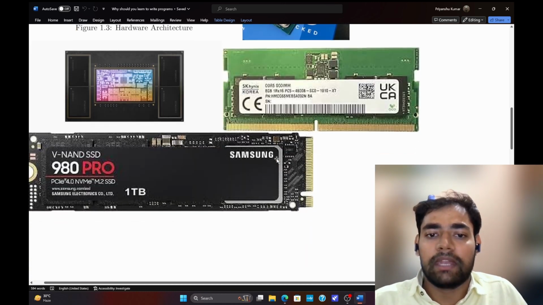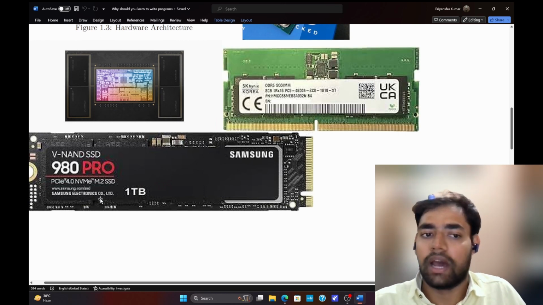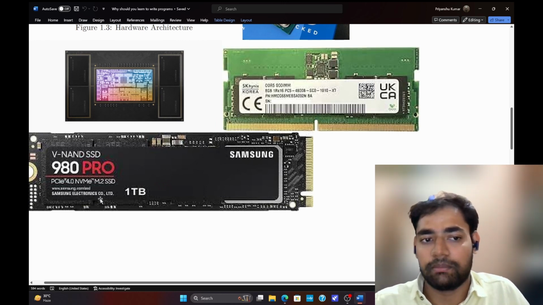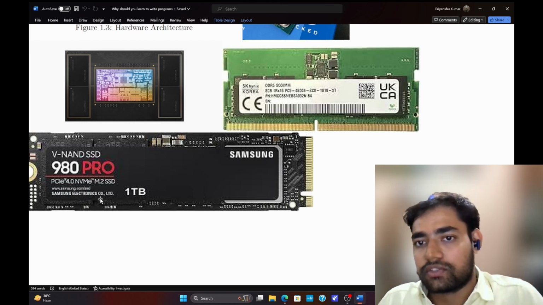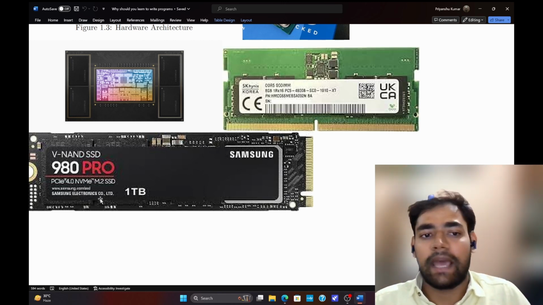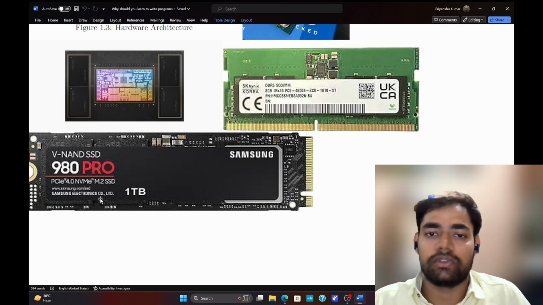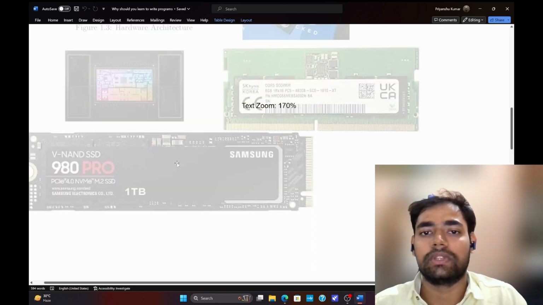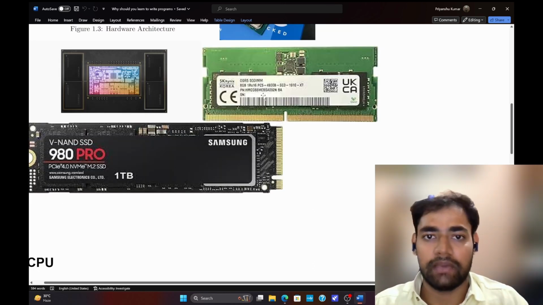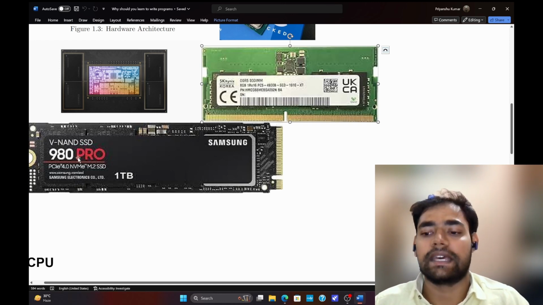Then you have the main memory, that is RAM. Then you have the secondary memory, that is your hard disk. This is a Gen 4 SSD. So what is the difference between RAM and this storage? For a basic idea, you should know that RAM is a primary memory, while this SSD, where you download your data, is a secondary memory.